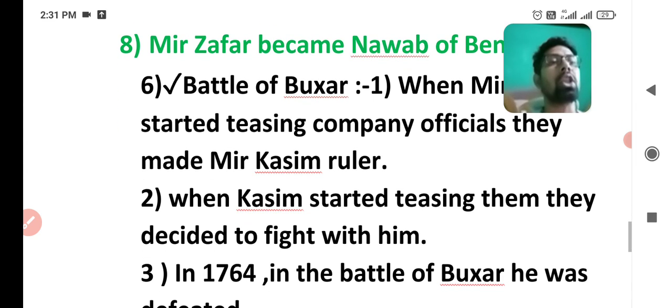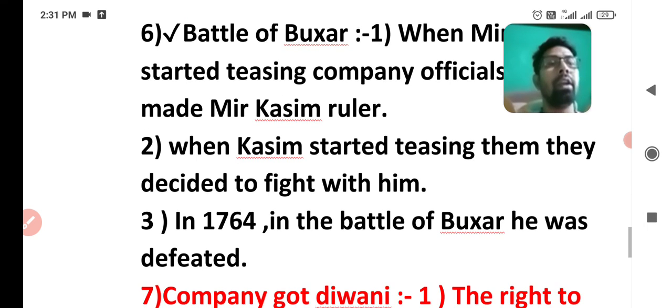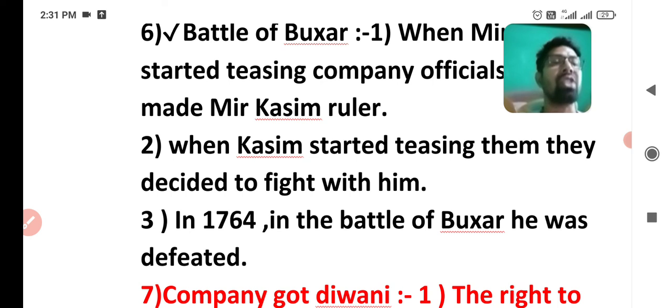When Kasim started teasing the company or the officials, they decided to fight with him. And they fought with him in 1764 in the Battle of Buxar, and he was defeated. Who was defeated? Mir Kasim was defeated in the Battle of Buxar.